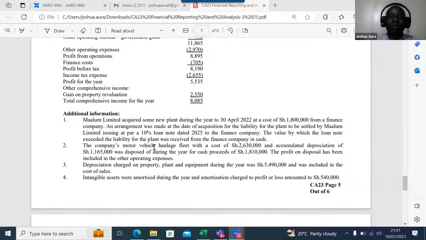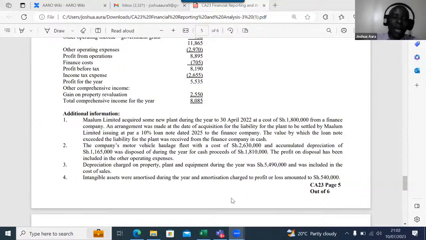Remember, to get the net book value, what do we do? We take the cost minus accumulated depreciation. Don't give me the profit on disposal. I simply want the net book value. Profit cannot go to PPE. So the net book value is 2630 minus 1165, which gives me the answer that you guys are getting, which is 1465.